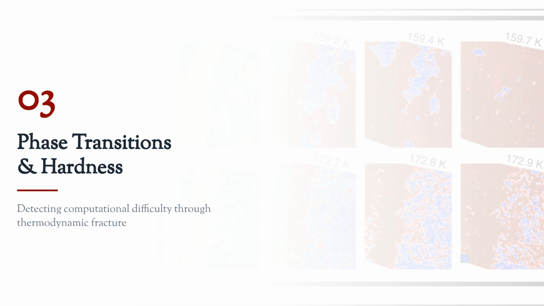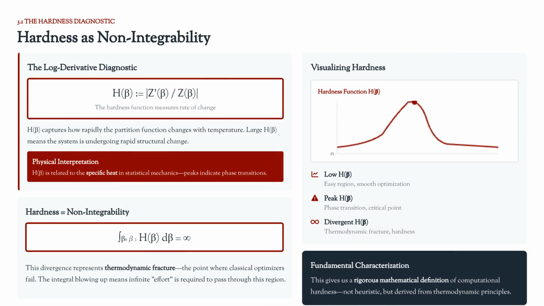Next, we explore phase transitions and hardness, detecting computational difficulty through thermodynamic fracture. We define hardness using the log derivative diagnostic h(β). This function captures how rapidly the partition function changes with temperature. Physically, this relates to specific heat, where peaks indicate phase transitions. Computational hardness is rigorously defined as non-integrability, representing a thermodynamic fracture point, where infinite effort is required by classical optimizers.